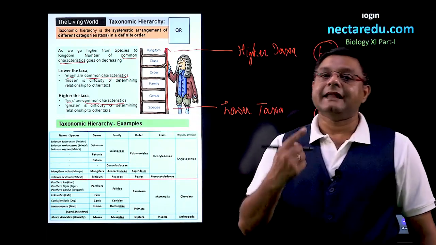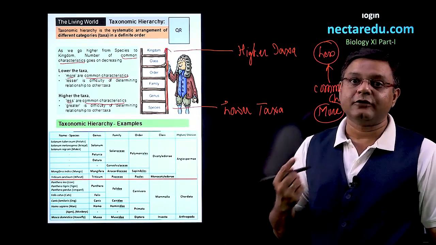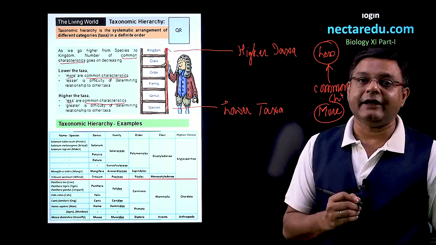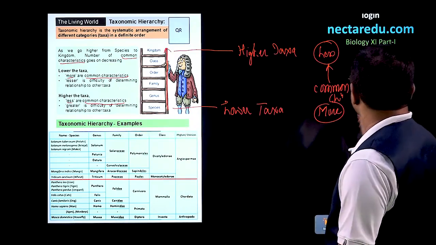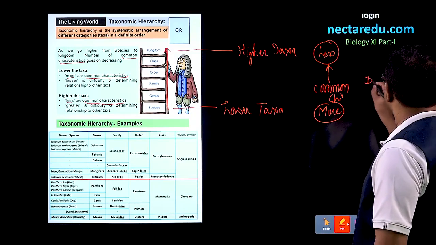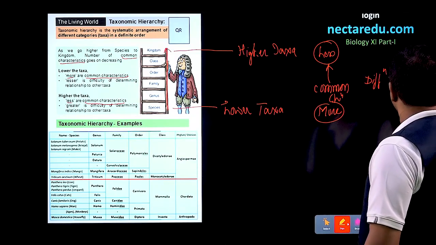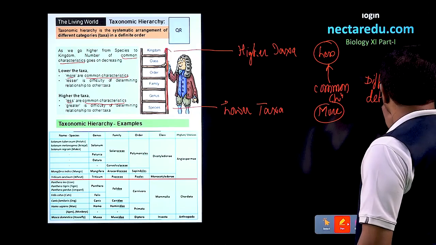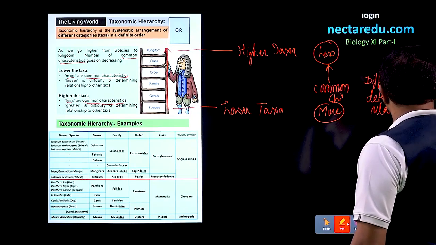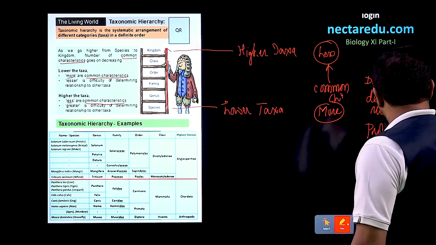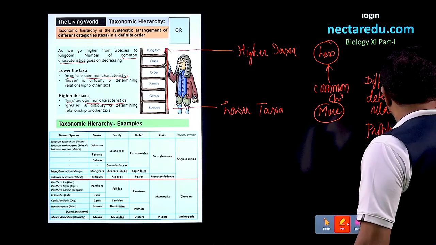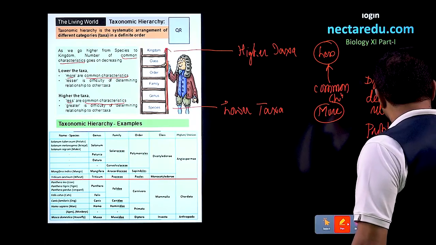After this, the next thing that we try to learn over here is the difficulty of determining relationship to each other. So, we will just write it. So, we are talking about difficulty of determining relationship, or we can call it as problem of classification.